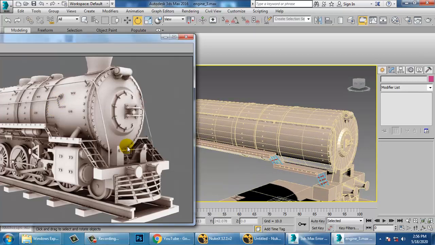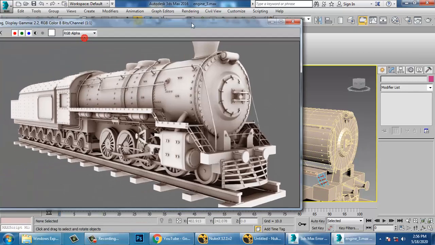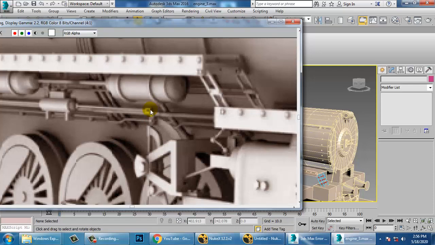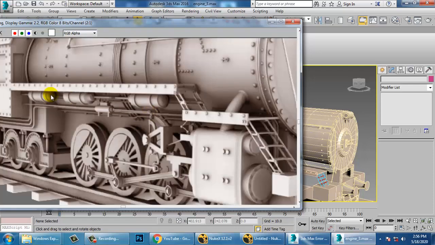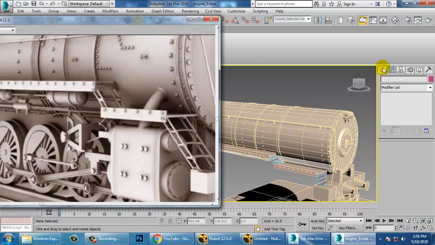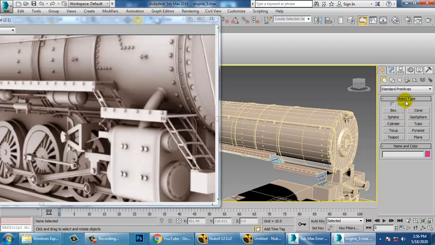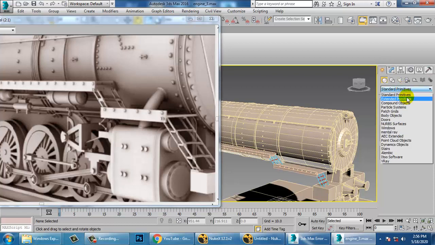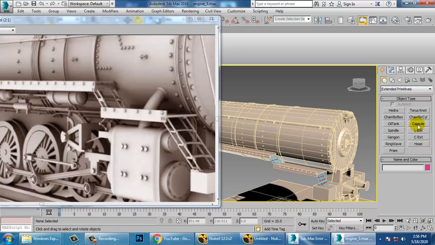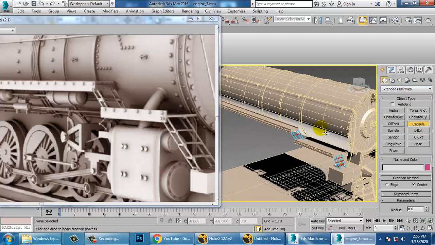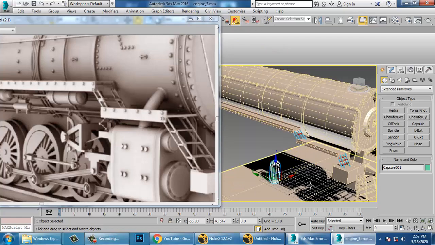Now the next thing we'll be doing over here is we need to create this stuff over here. For that, let's take extended primitives. You can take a capsule over here. If you want a capsule, you can just take a capsule over here and let's rotate it 90 degrees over here and let's just push it over here.